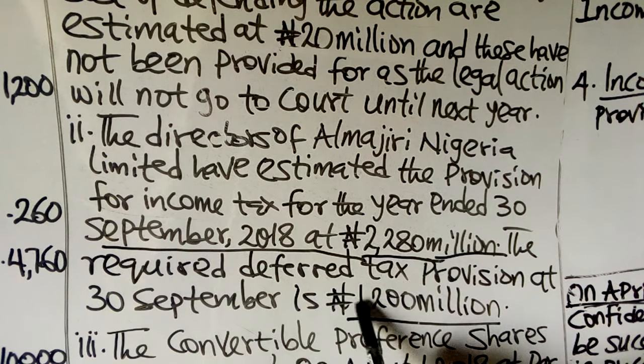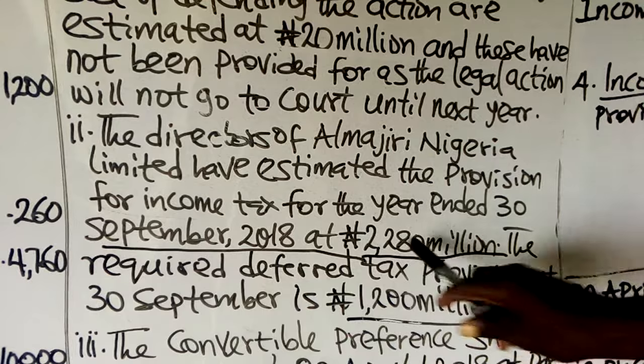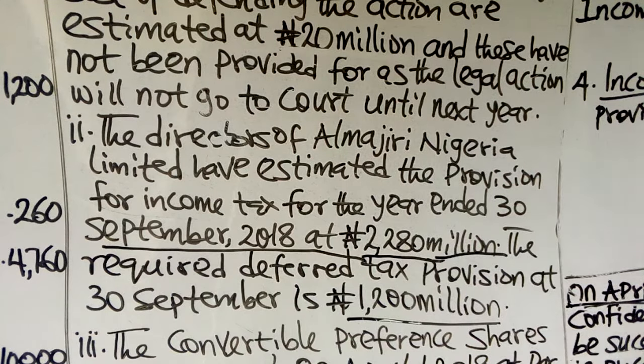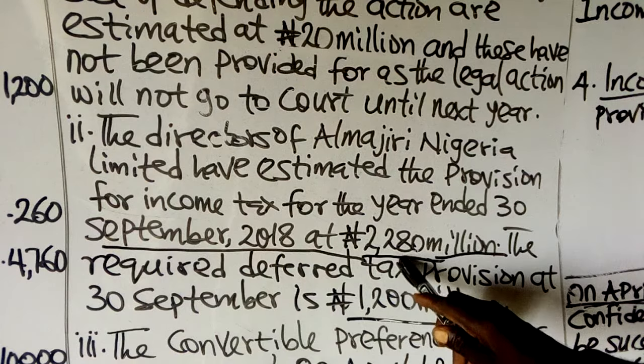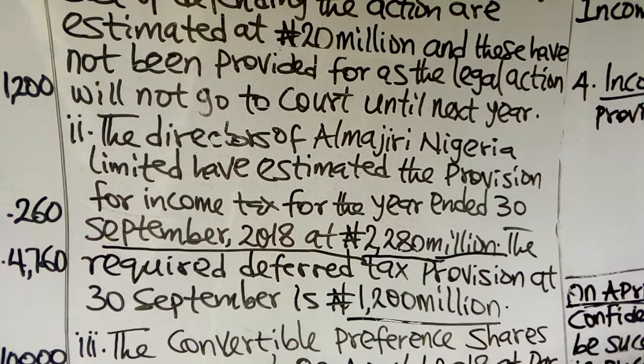While the provision for income tax for the year, you are going to recognize as a current liability. This one will appear as current liability, while this will appear as non-current liability.